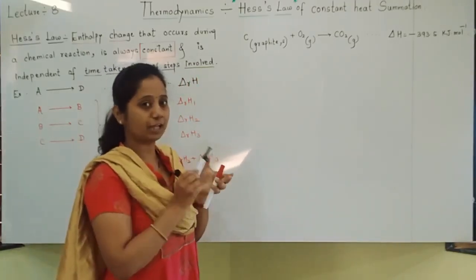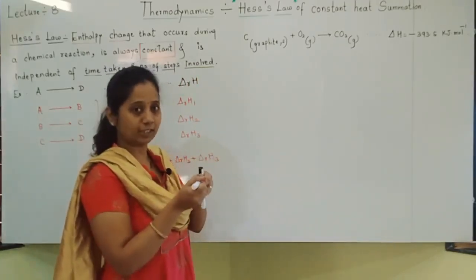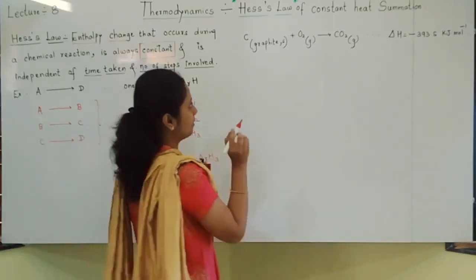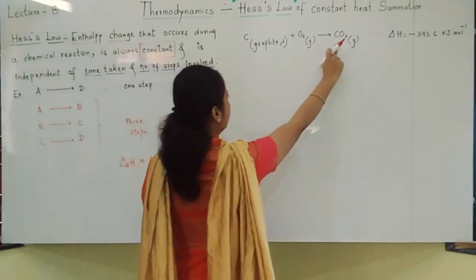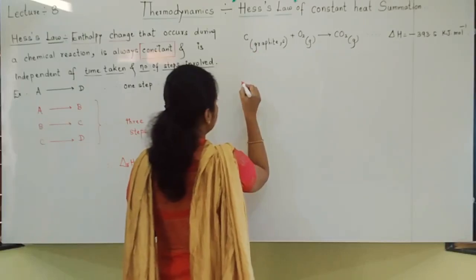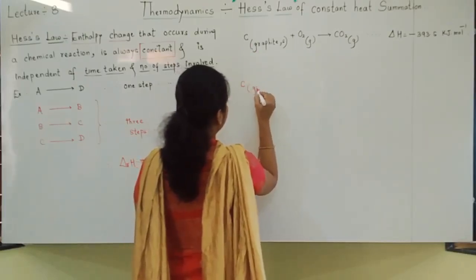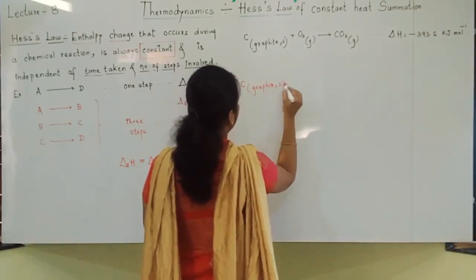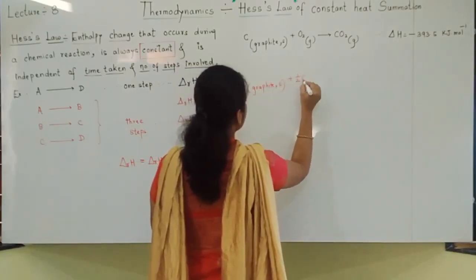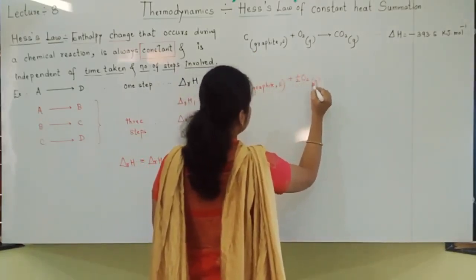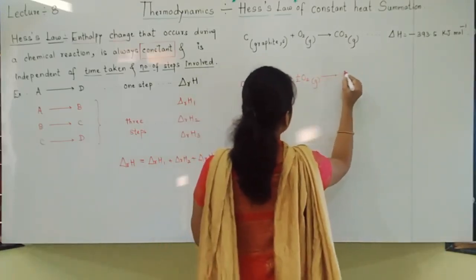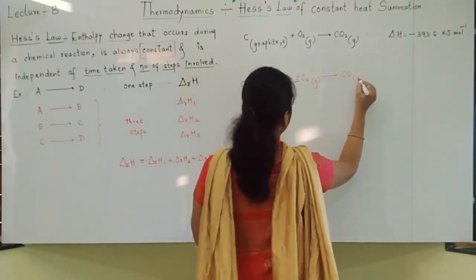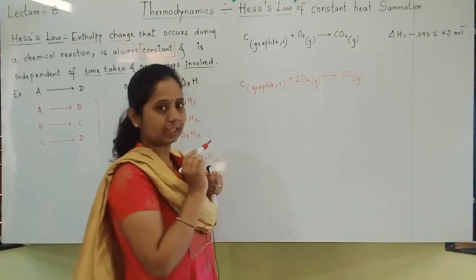Now the same reaction I will show you. If the same reaction takes place in 2 steps, just observe now. What is the product? Carbon dioxide. Now carbon first combines with half oxygen and forms carbon monoxide.